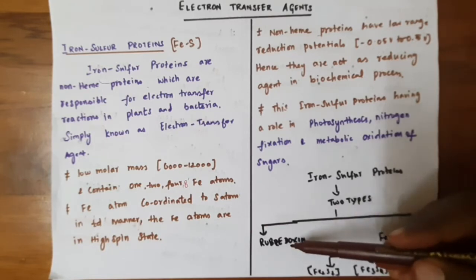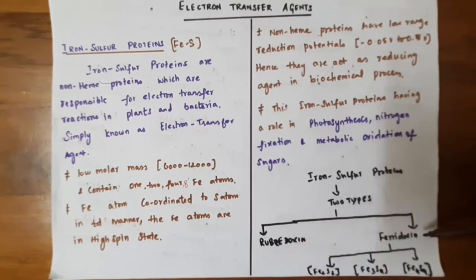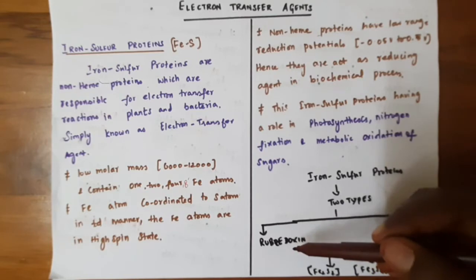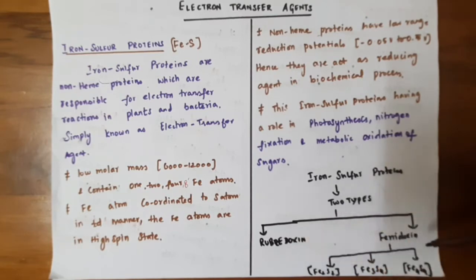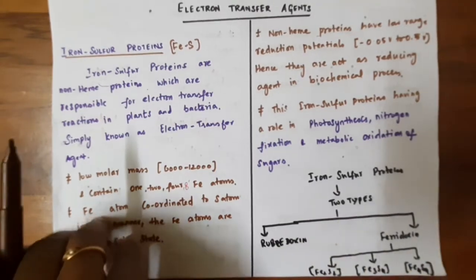The iron sulfur proteins, otherwise known as non-heme proteins, have two types: one is rubredoxin and the other is ferredoxin. Rubredoxin is a single iron type protein and ferredoxin is a multi-iron type protein. The ferredoxin is again classified into three types of cluster: the Fe2S2 cluster, the Fe3S4 cluster, and the Fe4S4 cluster. Let me see these types in detail.